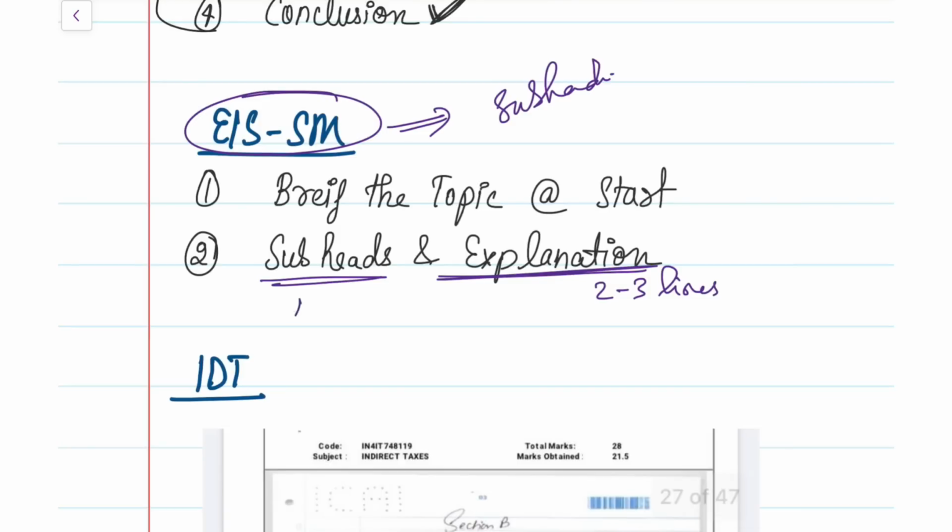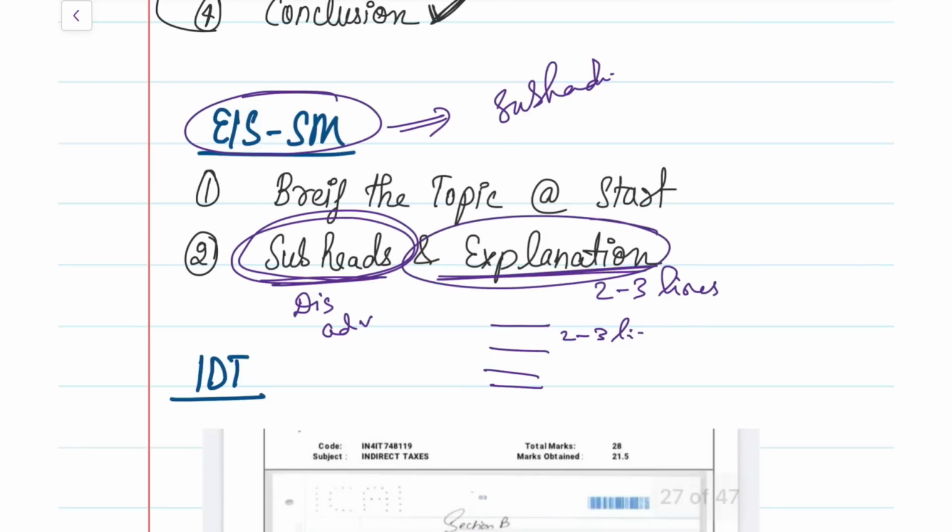So if it is a disadvantage question or an advantage question, I know you will remember very well what the subheads are. So write the subheadings, and explain each for a minimum of 2 to 3 lines. Then only you will get the mark. For subheadings alone, there will be no marks given in the exam. It will only be a 0. You have to explain the subheading, only then will you get the mark for it.